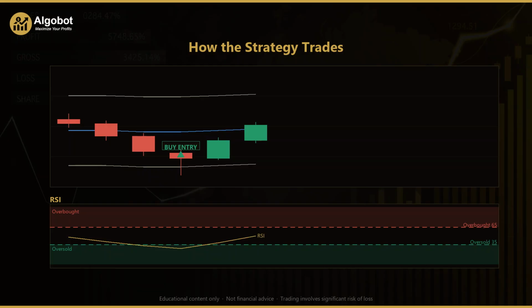All 3 conditions line up, and the buy entry marker prints. The stop loss sits just below that rejection wick, 1 ATR buffer beyond the low, where the long idea would be proven wrong. The take profit is set above at a reward to risk of 1.5. From here, watch price react.